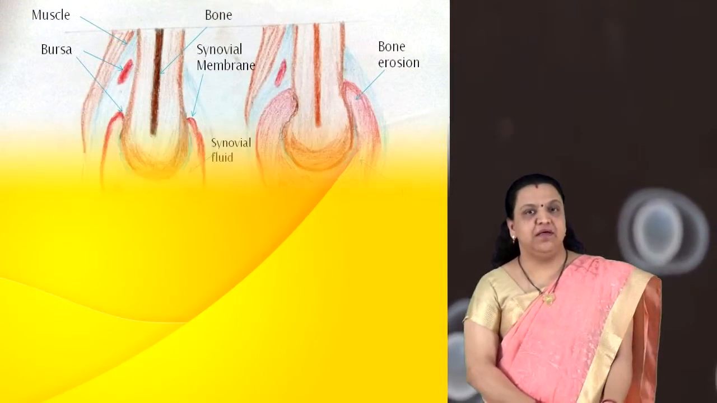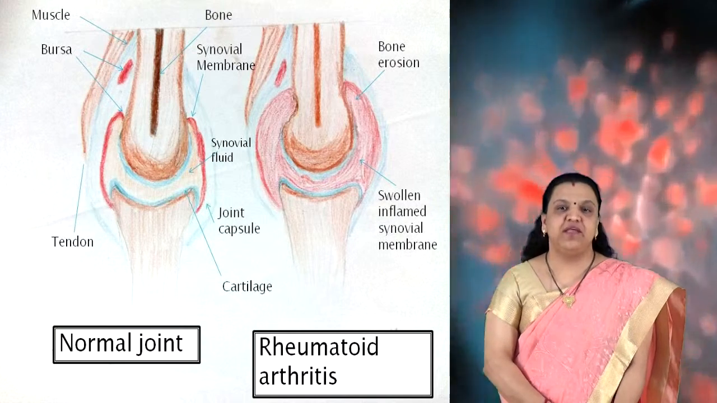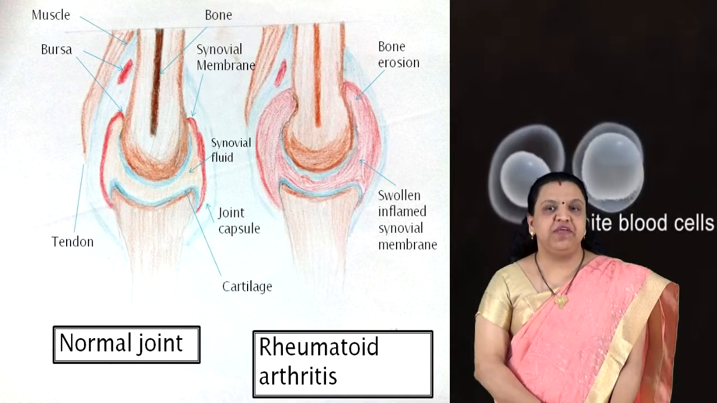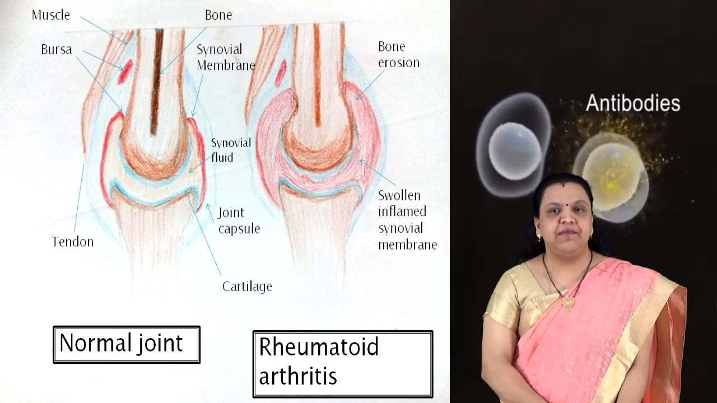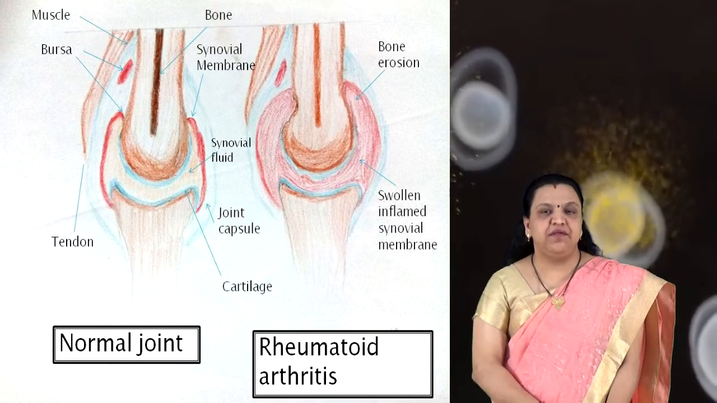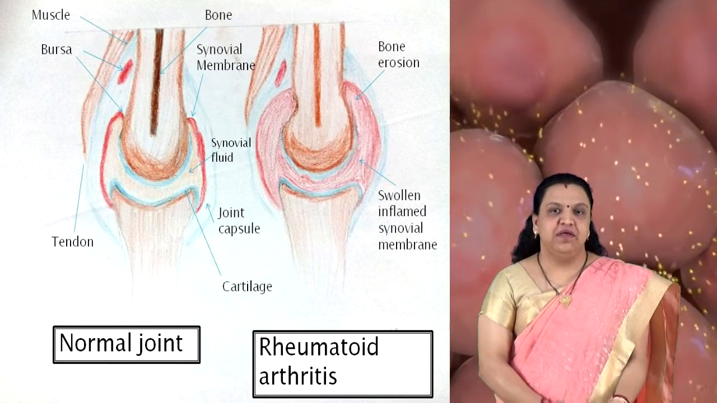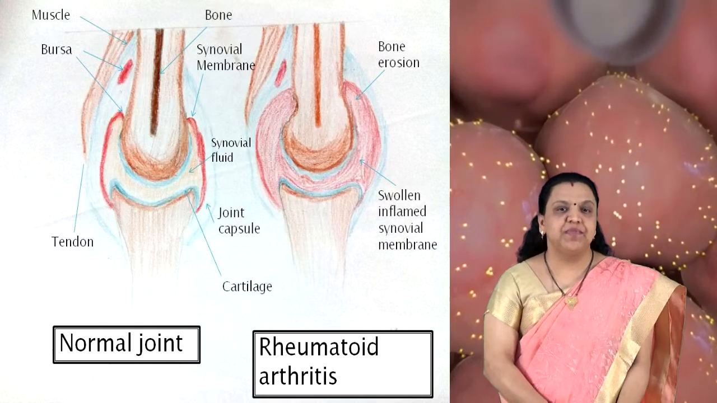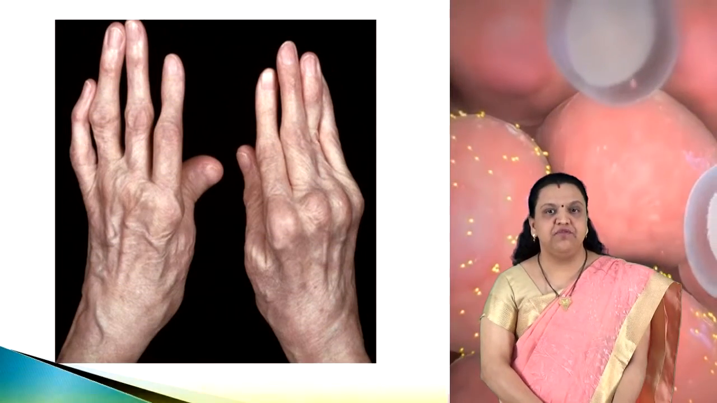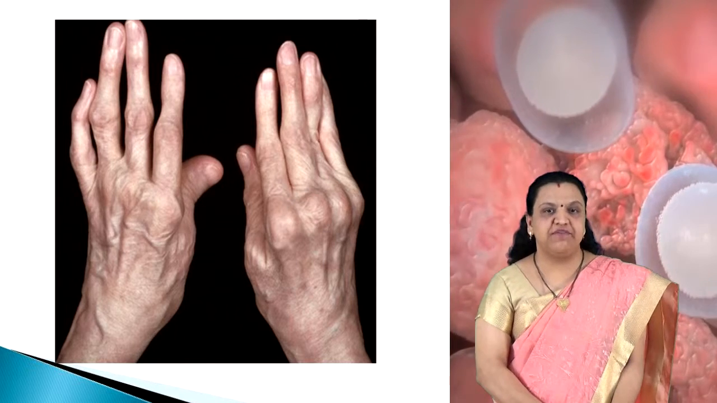This picture shows the normal joint as well as that of rheumatoid arthritis, where we can see a swollen, inflamed synovial membrane, which also causes bone erosion, and the condition of rheumatoid arthritis develops after these symptoms. This is also the pictorial form. Here you can see that the knuckles as well as the deformation of the bones have taken place because of